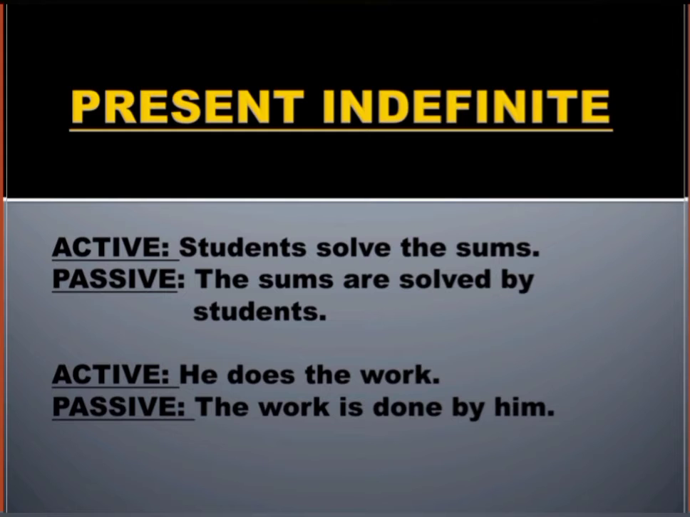Passive, the sums are solved by students. Active voice, he does the work. Passive, the work is done by him. The work is a singular object, that's why the helping verb is used here. Then verb third form, by, and the last, him. He is changed into him according to the rule that we have already discussed.